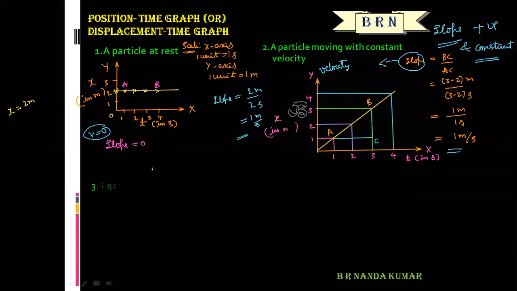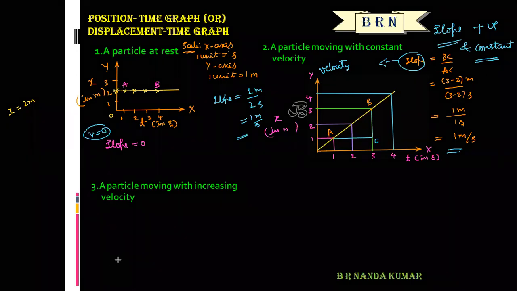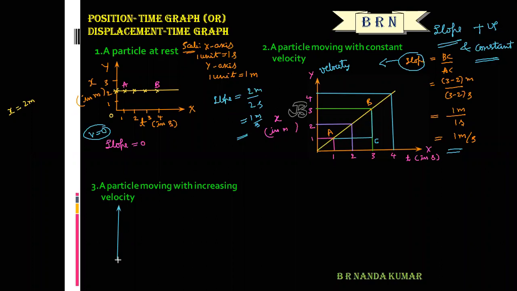Next graph, that is a particle moving with increasing velocity. That means the time rate of change of increase in velocity, so actually that is positive acceleration. So again here let us consider xt graph.